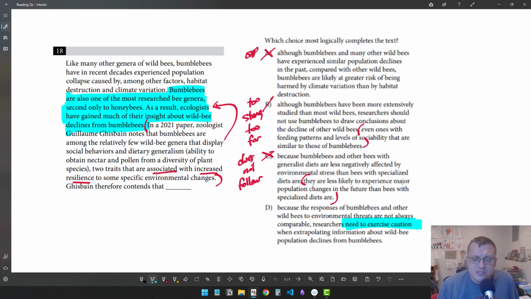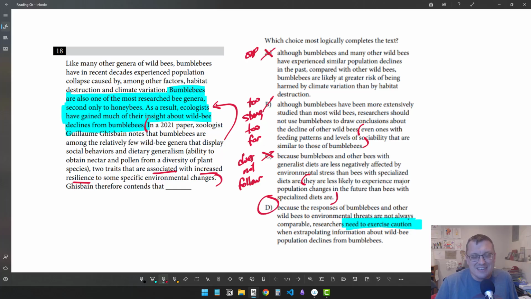First, contrast this language in D to what we saw in B and C. Need to exercise caution means we need to be careful. Take care. Don't go too far one way or the other, right? Whereas B, and to some extent C, are too strong in their claims. B is saying you should not use them to draw conclusions, period. Seems to go too far. Whereas D is saying, let's be careful. Let's be careful how we use these bees given their differences, right? And we want to exercise caution when extrapolating information about wild bee population declines from bumblebees.